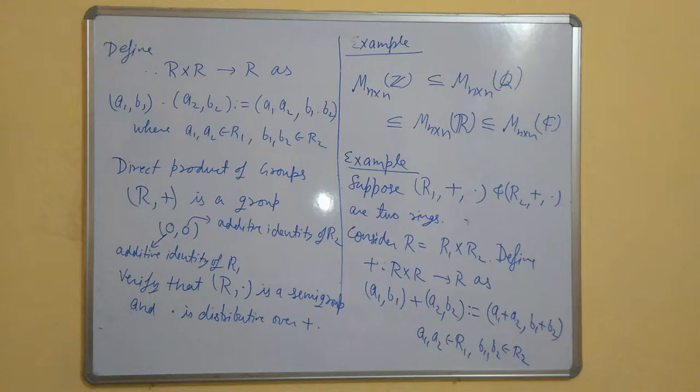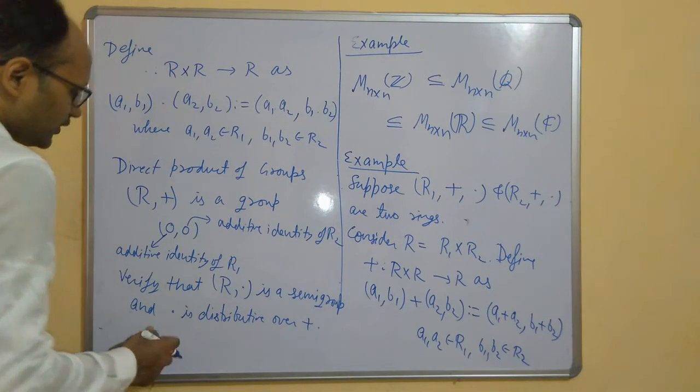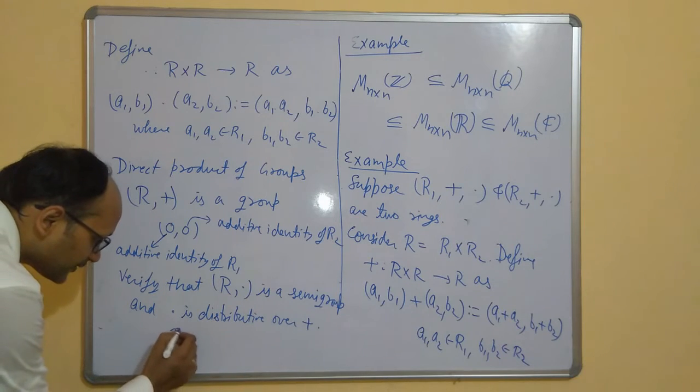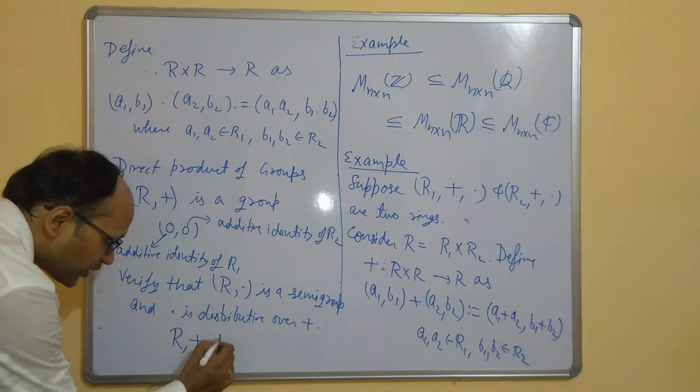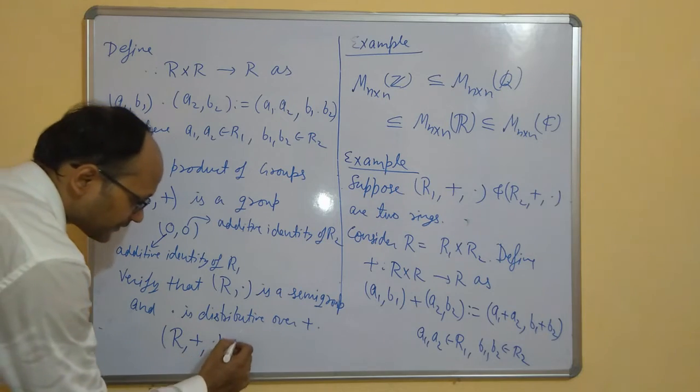So this is not hard to verify. So this means R, plus, dot is a ring.